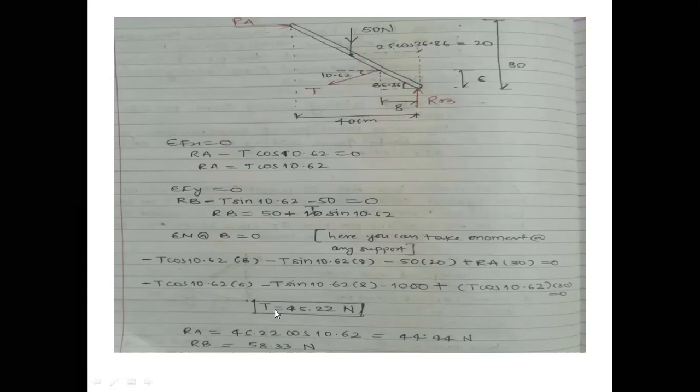Once I know the value of T, I can put that value in this equation and find RA. By putting it in this equation, I can find RB. Then we'll move on.